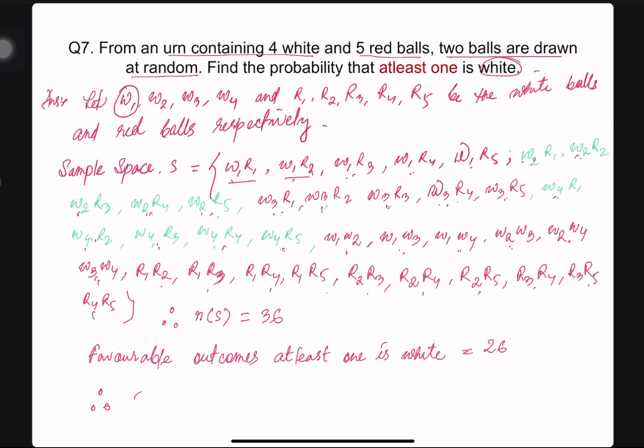For the required probability, it is equal to favorable outcomes divided by total outcomes. Favorable outcome is 26 divided by 36, which equals 13 by 18. This is the answer. Okay, you can copy down.